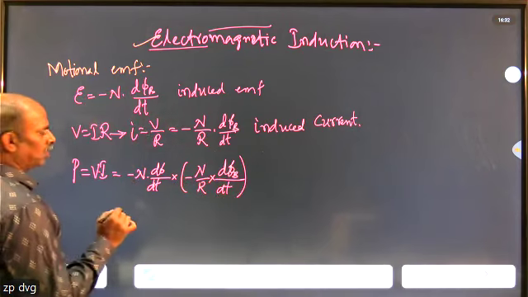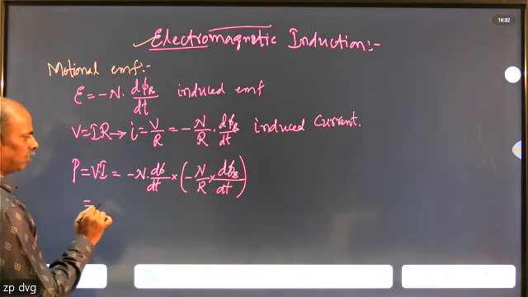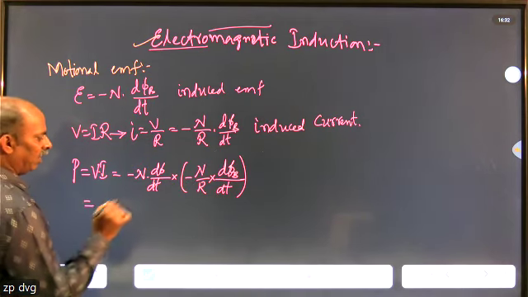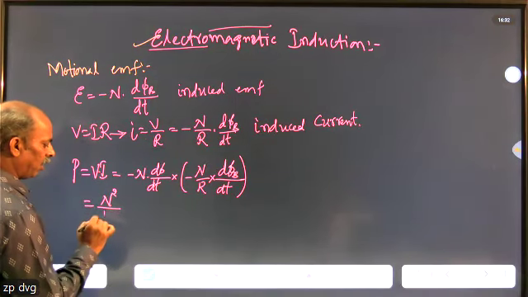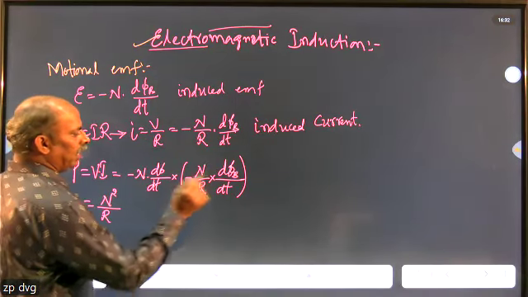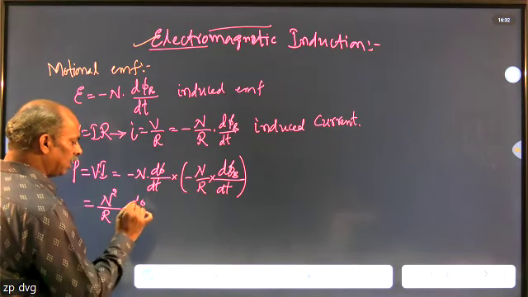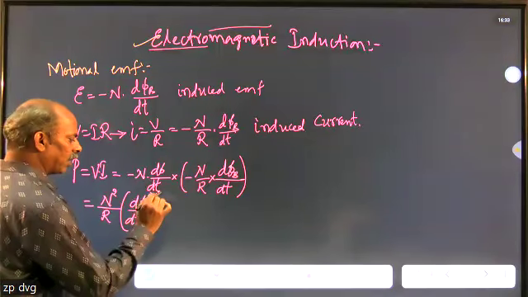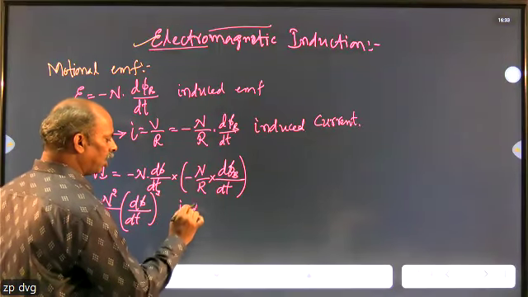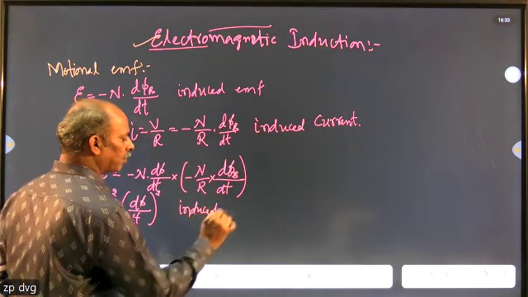Further simplifying, minus into minus gives plus, N squared divided by R into d phi by dt into d phi by dt, which is N squared by R into (d phi by dt) whole squared. This is the equation for induced power.